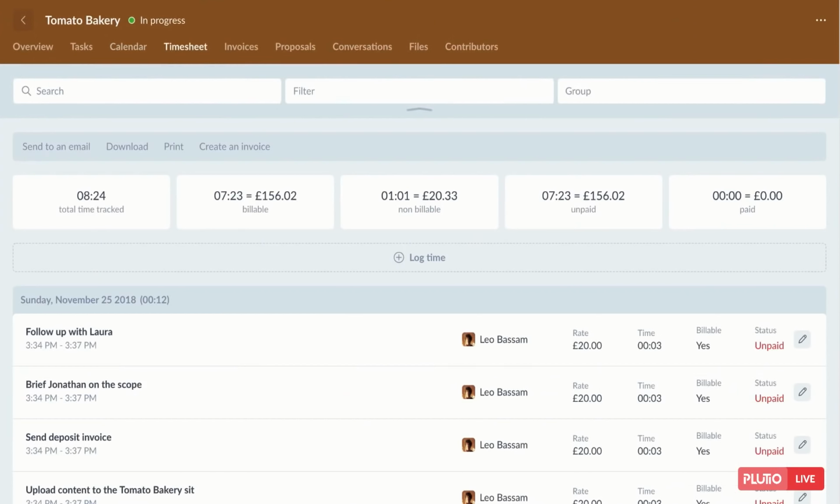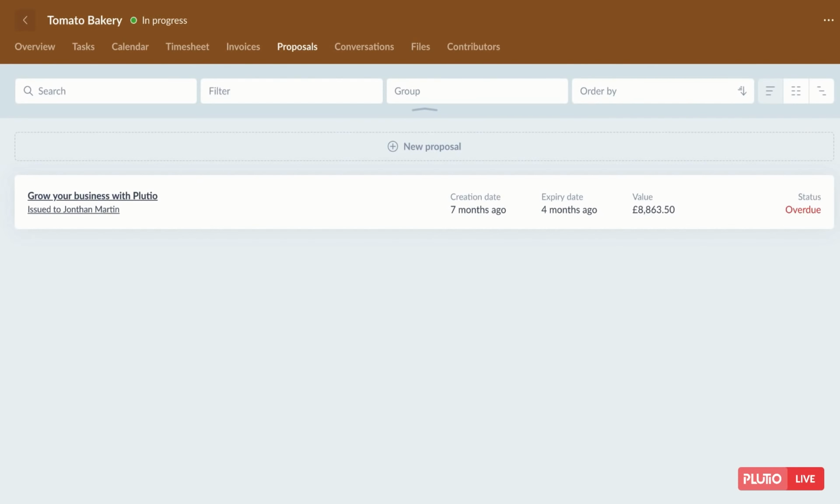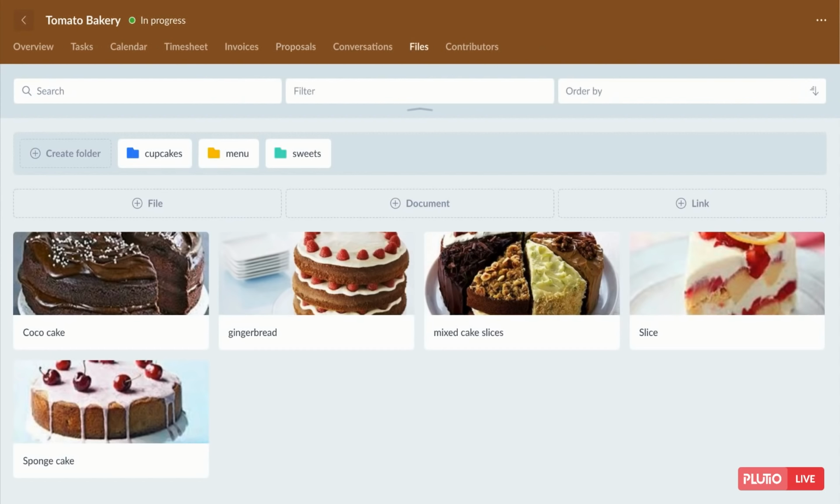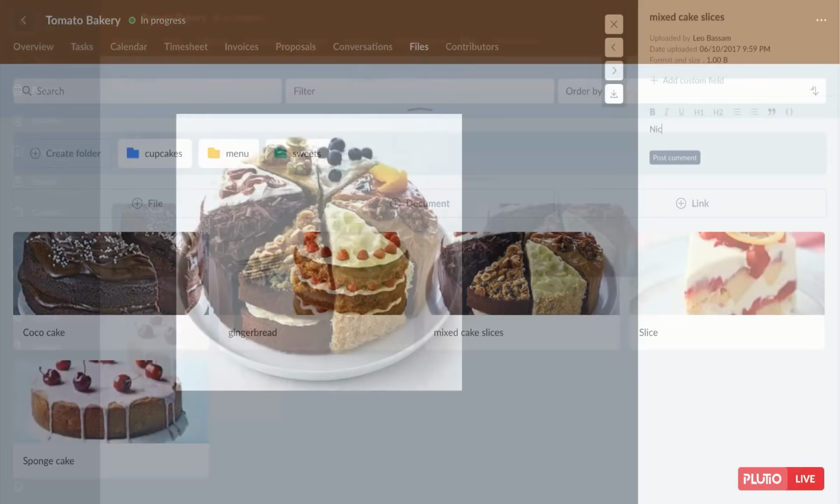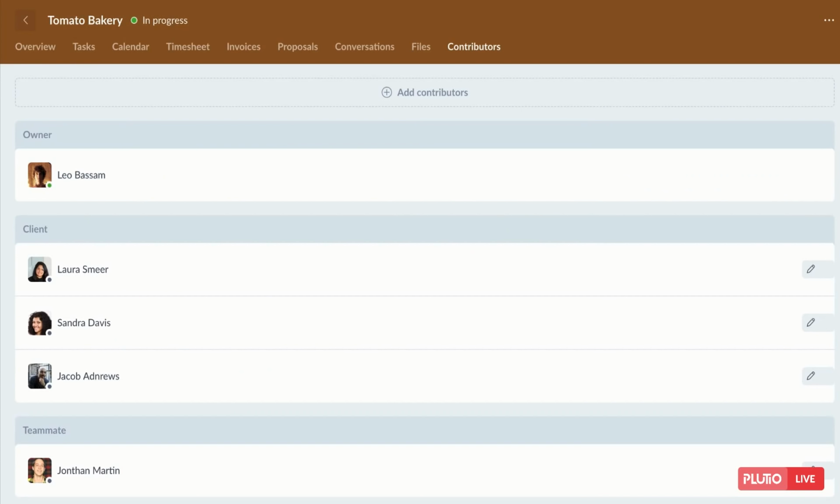From the timesheet page, you can see all of the time logged on this particular project, by yourself or by others involved in this project. The invoices page shows you all of the invoices related to this project, and so does the proposals page. Here we have the proposal that we've sent the client before the project started. From the Files tab, you can organize the project assets into folders, and you can allow anyone involved in the project to participate by uploading or viewing or commenting on files. The Contributors tab simply lists everyone involved in this project.